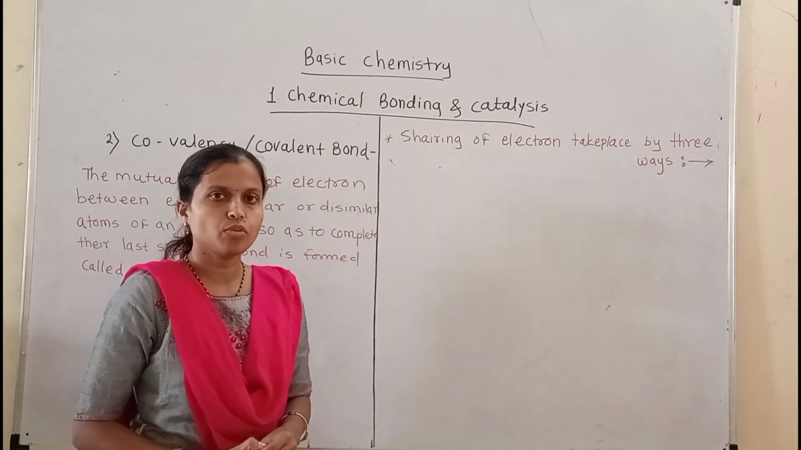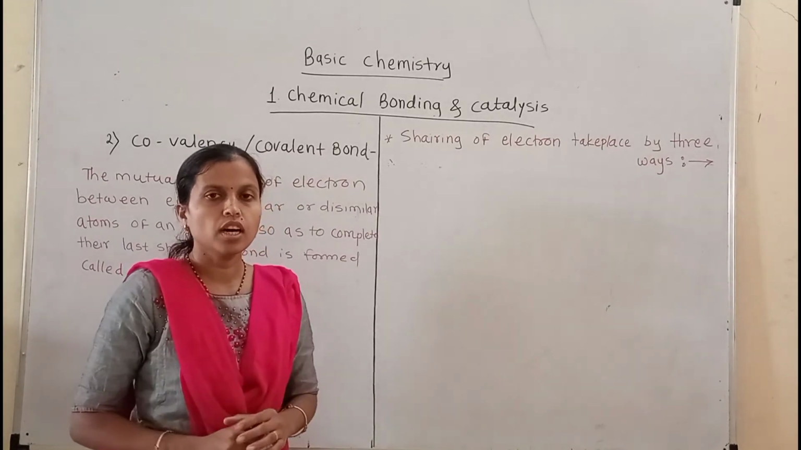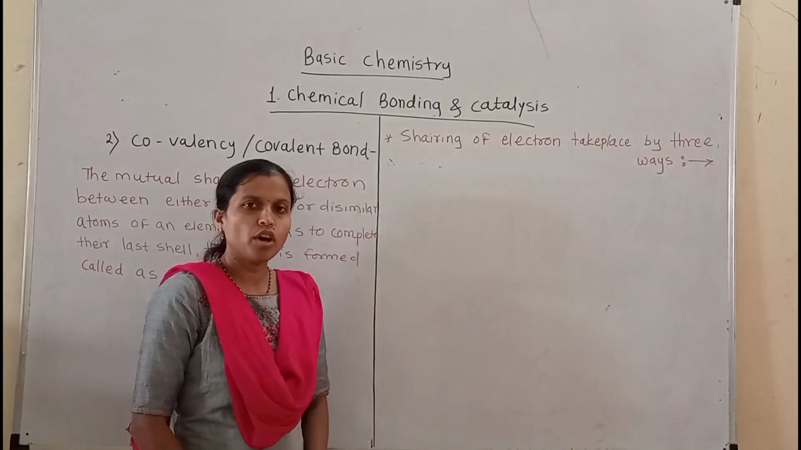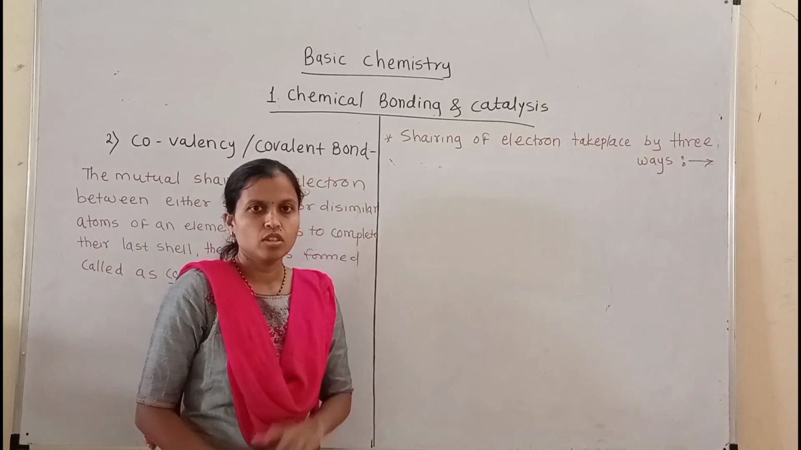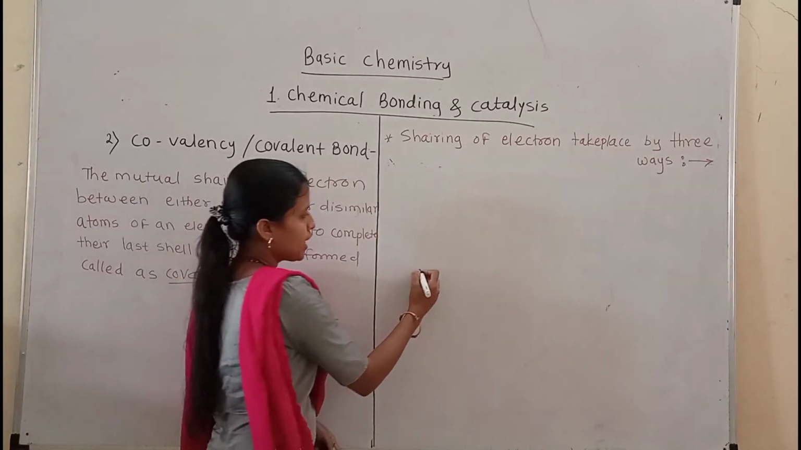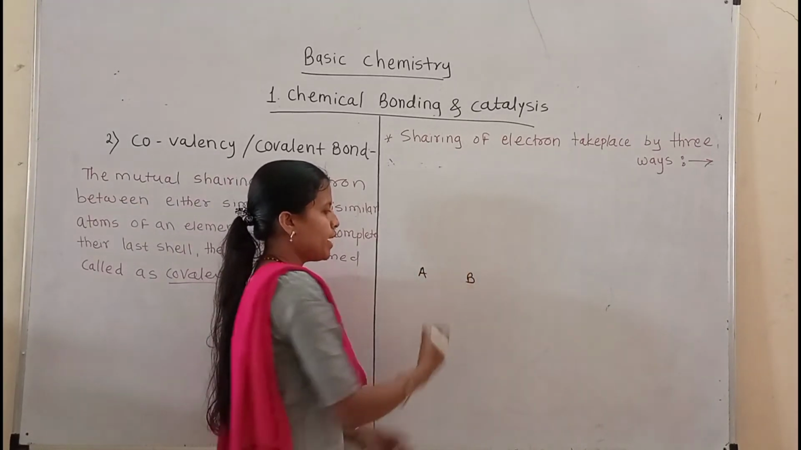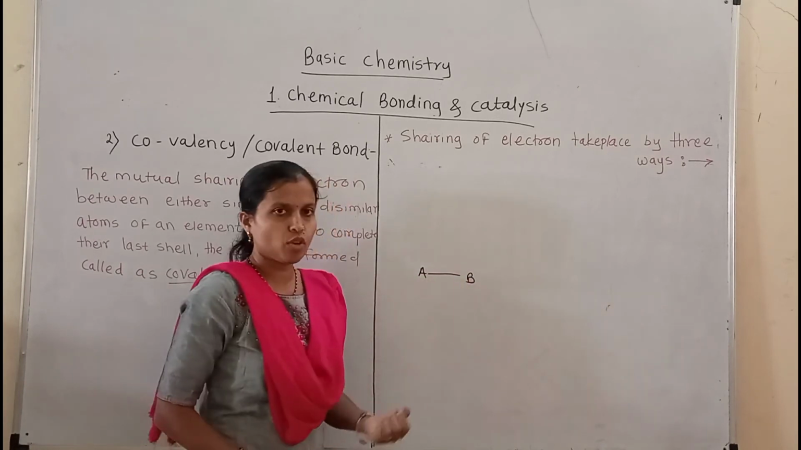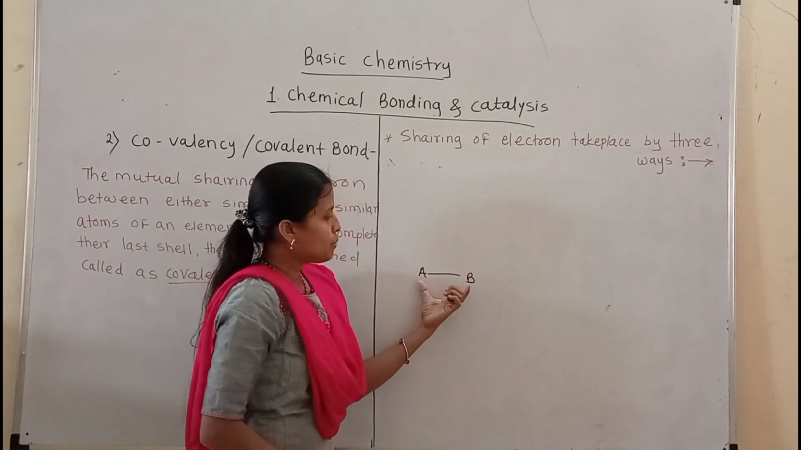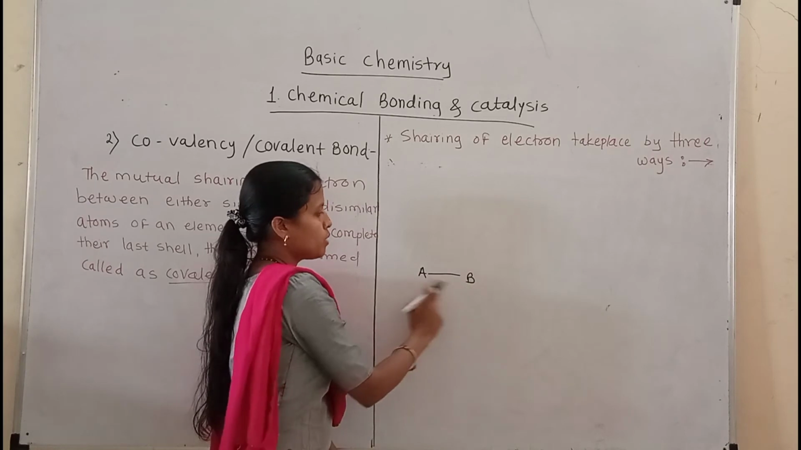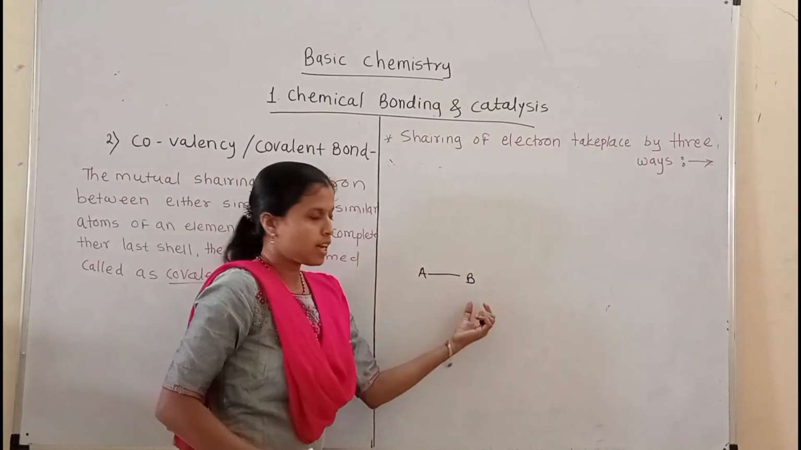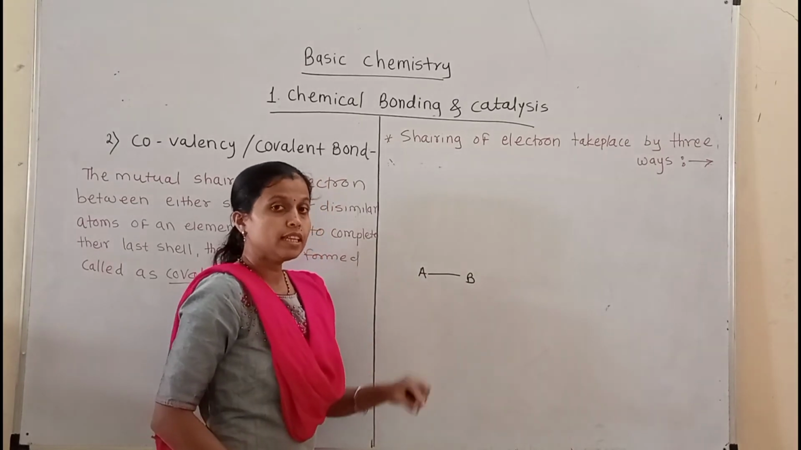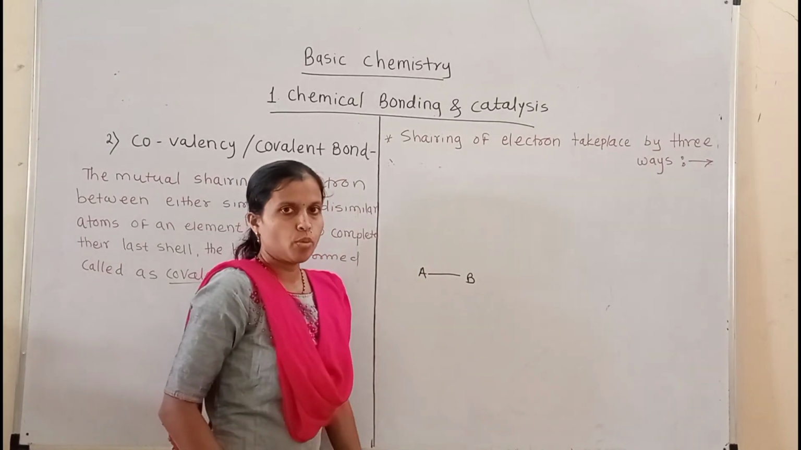An ionic bond is formed by either loss or gain of electrons. The ionic bond is formed between two different atoms, atom A and atom B. These two atoms are different: one atom is a metal and the other is a non-metal. Then the ionic bond is produced.